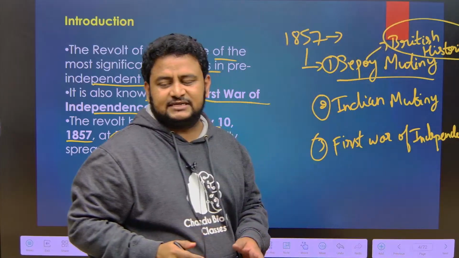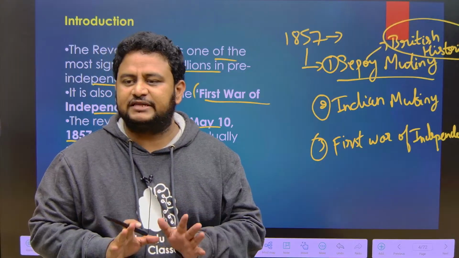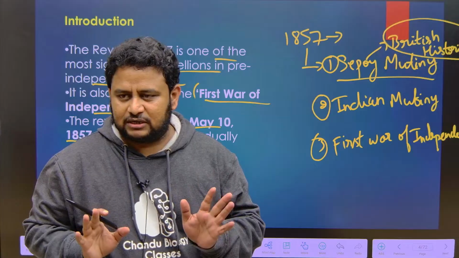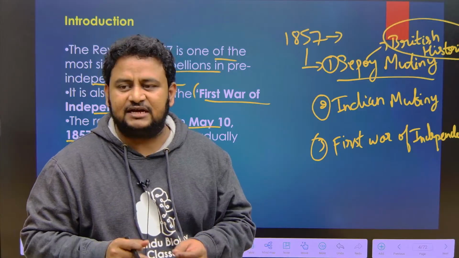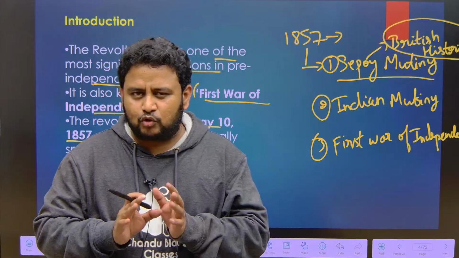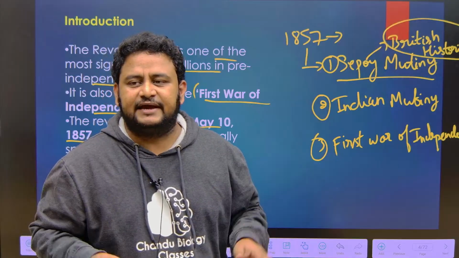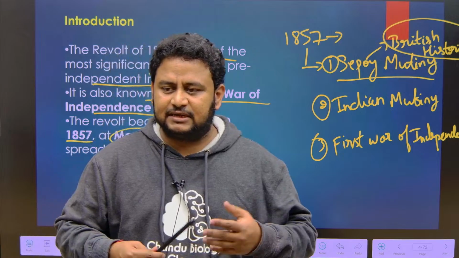The British said that it is just the revolt of the sepoys, that is, the revolt of the soldiers, not the Indians. It was just the revolt of some group of soldiers. It is not an all-encompassing event, not a revolt of an entire country against the British. That is how the British historians wrote off the movement.